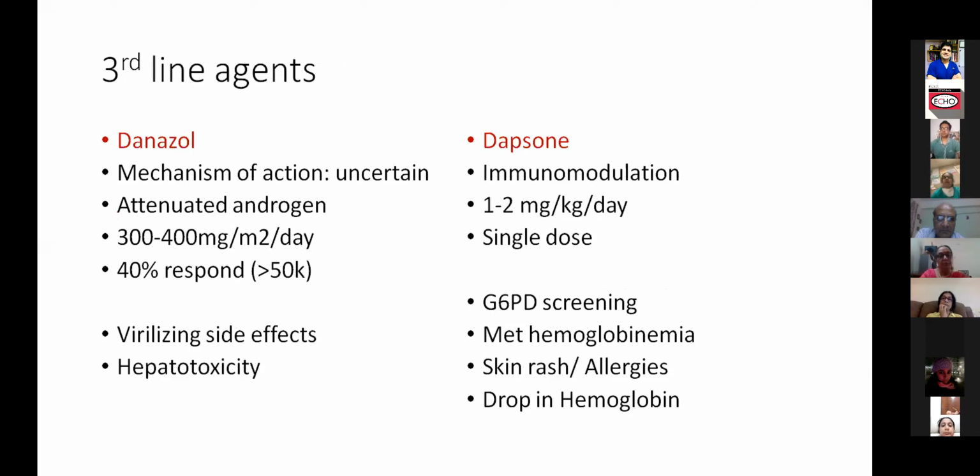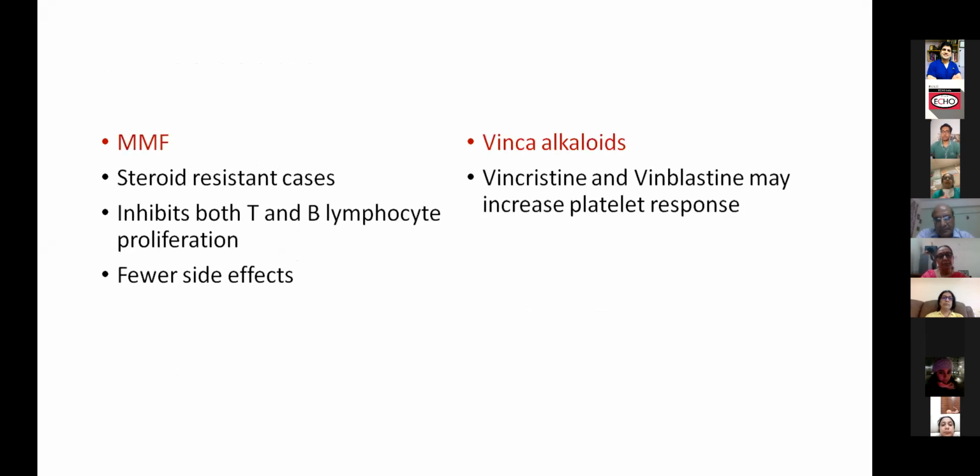Even while on Dapsone, patients can have methemoglobinemia and a slight drop in hemoglobin, even if their G6PD levels are normal. So that has to be informed, and that has to be followed up in your subsequent CBCs. We need to look at hemoglobin also when the patient is on Dapsone. Next slide. MMF and Vinca I'm just skipping, though MMF is also used in a lot of patients, and it is reasonably better tolerated compared to the other agents.